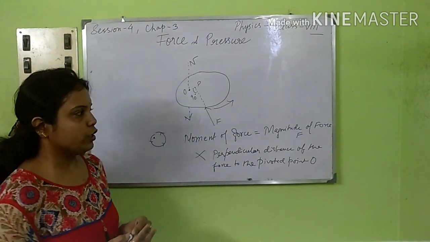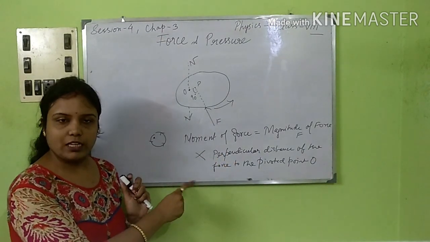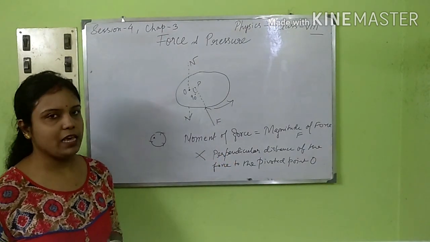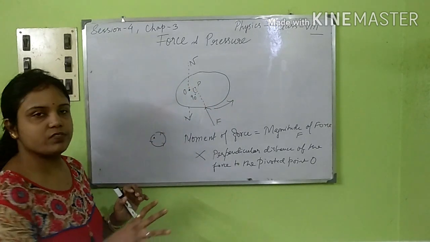Using this formula, we will be solving some examples. I hope this point is very clear to you.